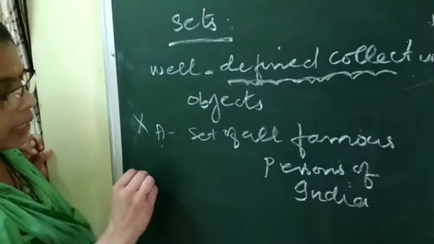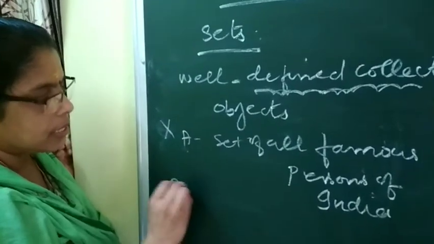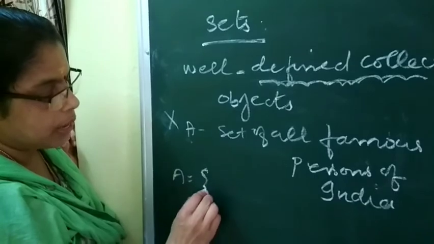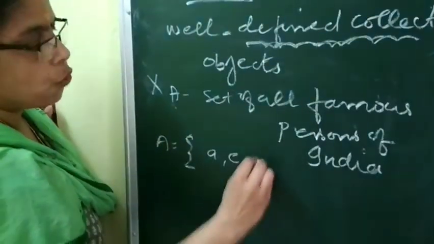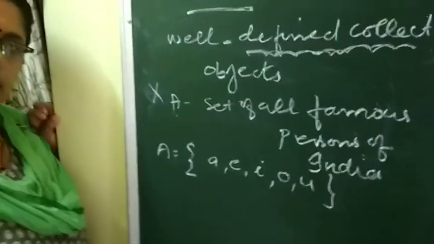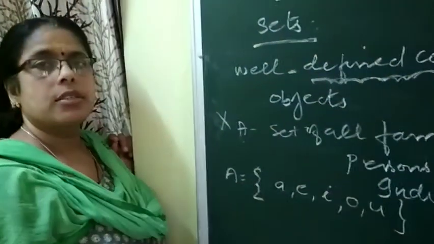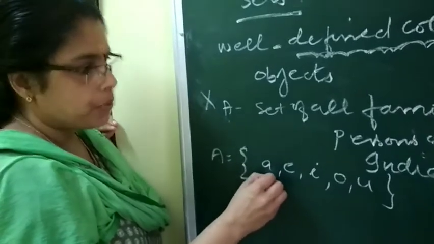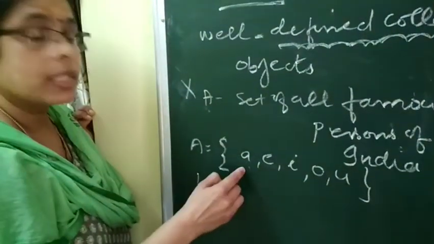Now again, each set is denoted by capital letters. I am taking a set, say set A, and a set is denoted by curly brackets. I am taking the set of all vowels A, E, I, O, U. Is it a set? बोलिए बच्चों, अगर आपको ध्यान है तो हाँ, this is a set. Why? Because this set is taken from a basic set. What is the basic set? इसको बनाने के लिए हमने कौन सा set लिया था?